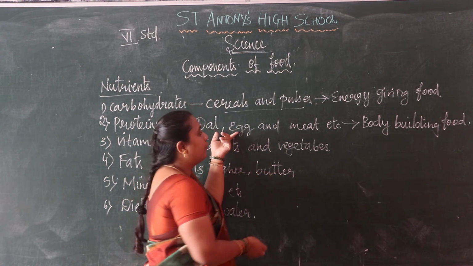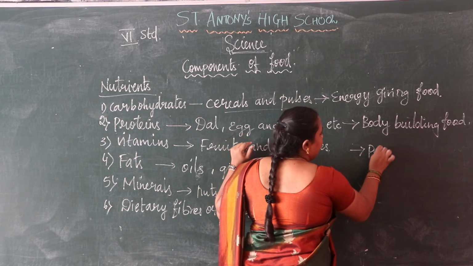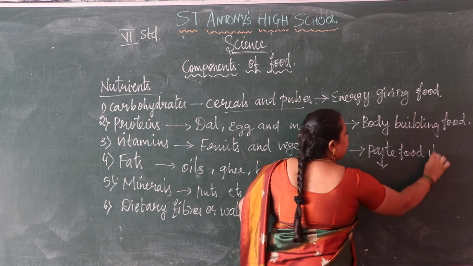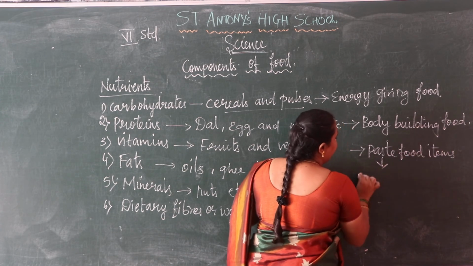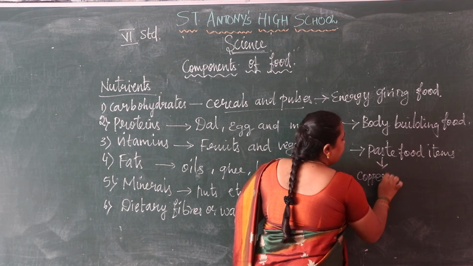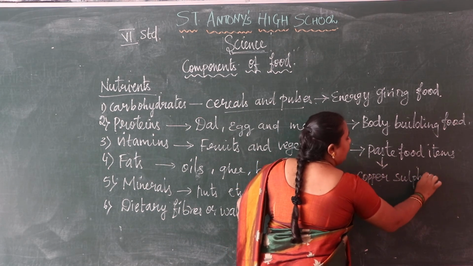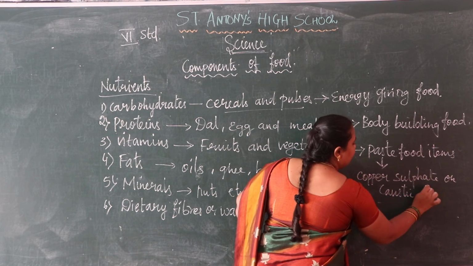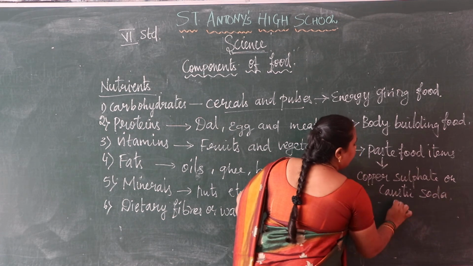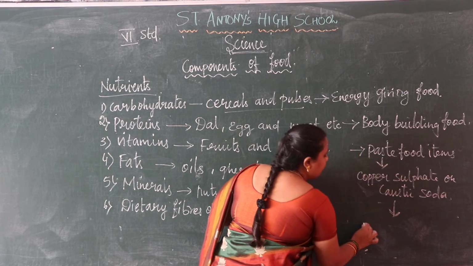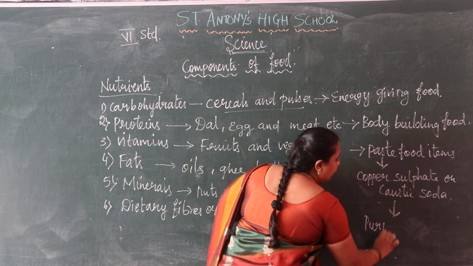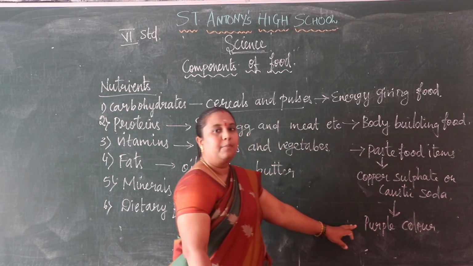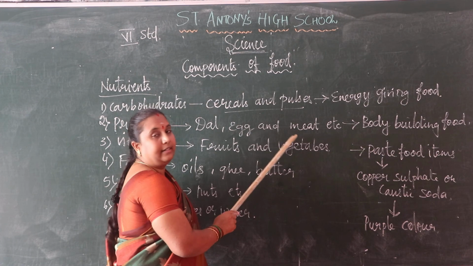So we are taking the food items in the form of a paste. With this paste we are adding copper sulfate solution or caustic soda. If proteins are there, the final solution we get is purple in color. A purple color solution shows proteins are present in the food items.